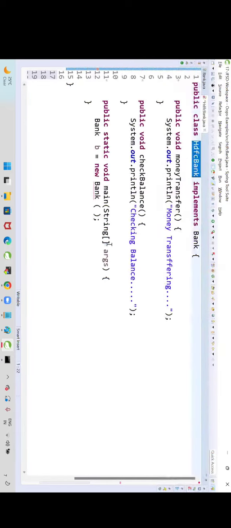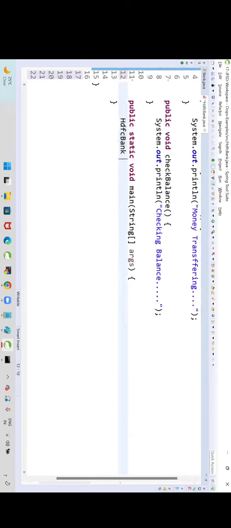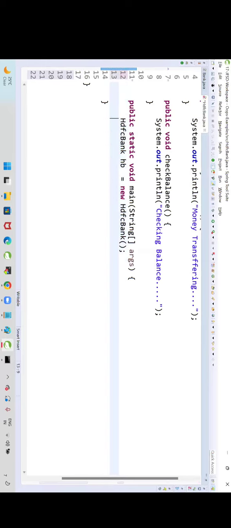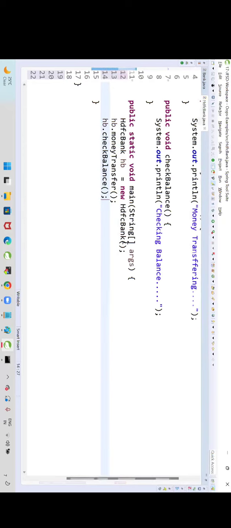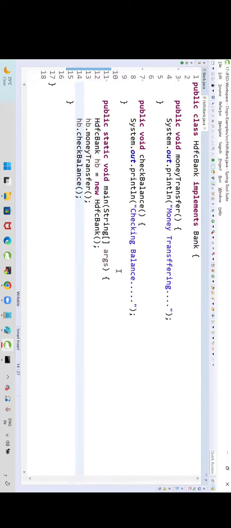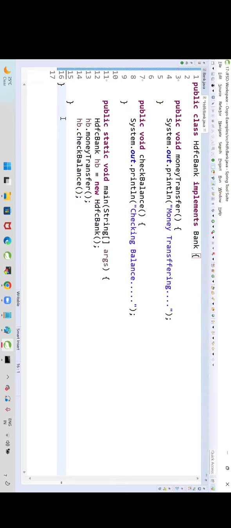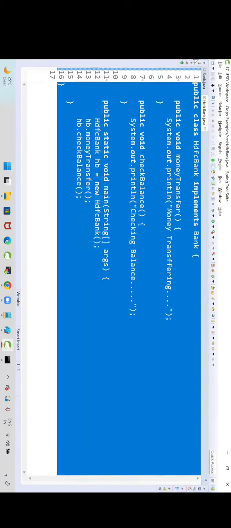We need to create the object for the implementation class, HDFC Bank. HB is equal to new HDFC Bank. HB dot money transfer, HB dot check balance. Got it? Yes. So this is interface implementation.